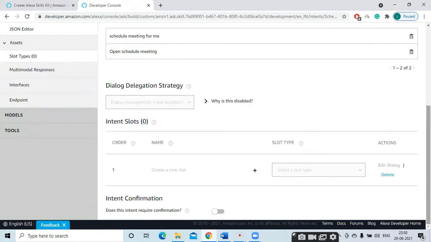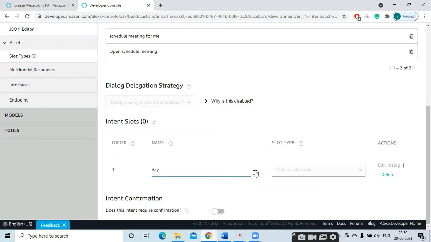So that slot is a variable. It is changing. I can either schedule on Monday or schedule on Friday. So that day is changing. Here my slot is day. So slot is a variable that can be changed.